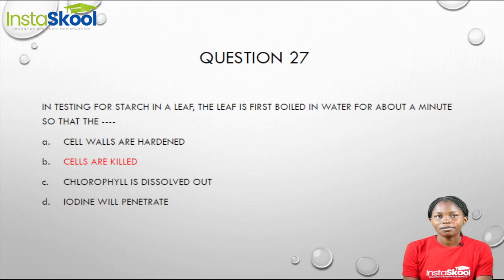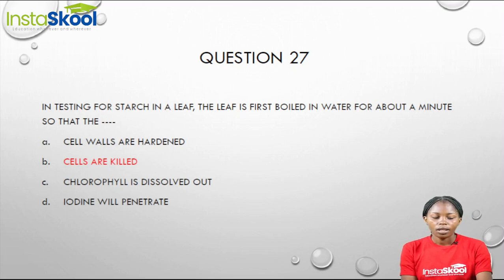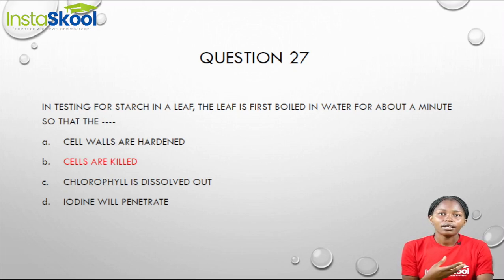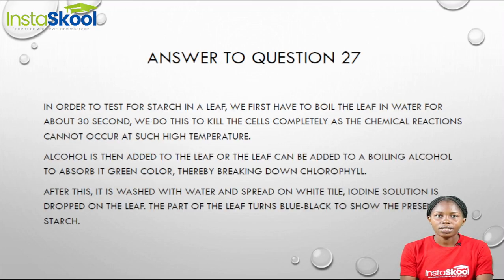Now question 27. In testing for starch in a leaf, the leaf is first boiled in water for about a minute so that dash. Now, what is the reason behind boiling the leaf in water in our test for starch? Well, in order for us to test for starch in a leaf, we have to boil the leaf in water for about 30 seconds.